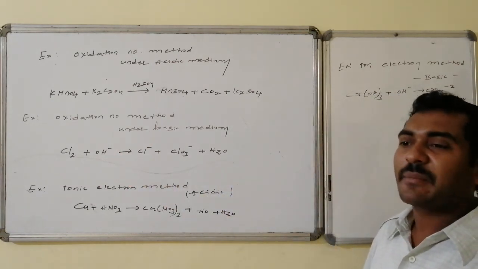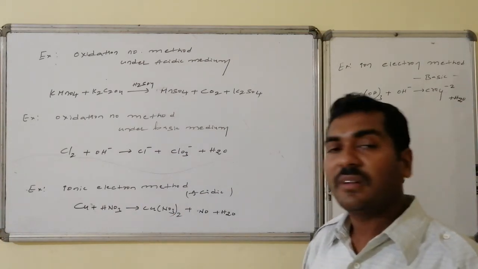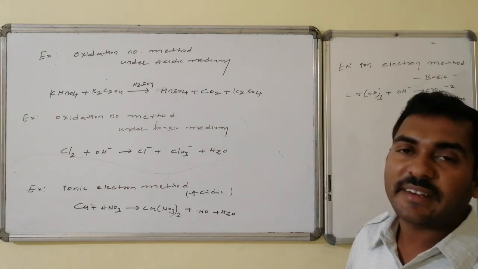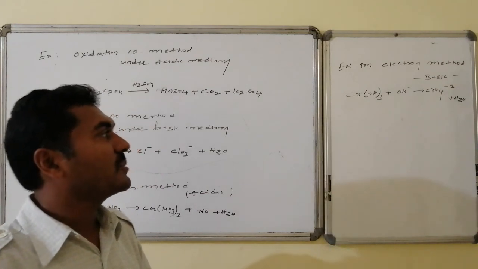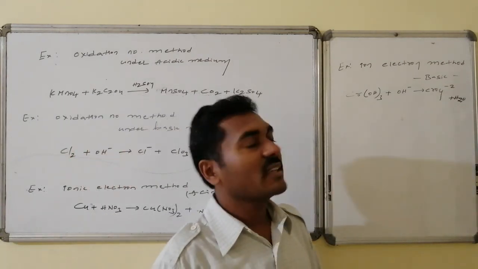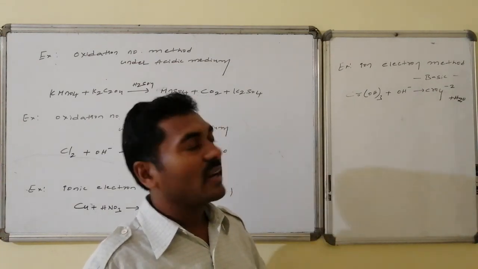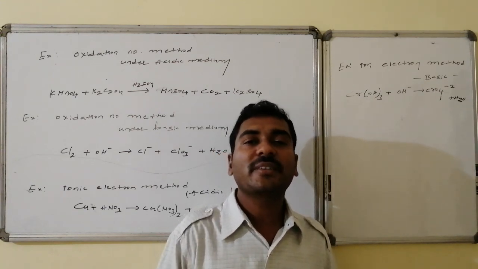And second, random examples by the ion electron method. We have to balance here in acidic medium: copper reacting with nitric acid forms copper nitrate followed by nitric oxide. Similarly, under basic medium, chromium hydroxide, Cr(OH)3, in basic medium is converted to chromate, CrO4 2 minus, followed by water molecules. That is basic medium, and we have to balance that one by the ion electron method. These are the examples that we are going to discuss in the next video.